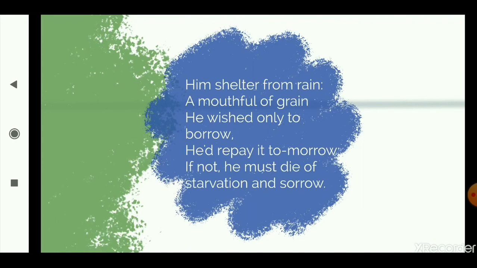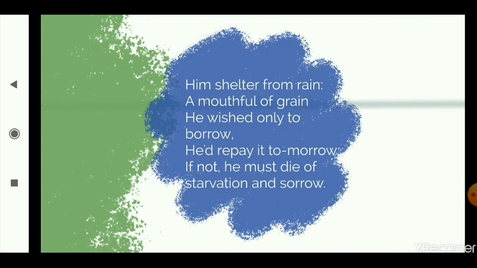What else does he want? Mouthful of grain. Grain means something to eat. So he wanted something to eat to survive. He wished only to borrow, he'd repay it tomorrow. So he says, I only wish to borrow. Please lend it to me, I will give it to you tomorrow. Now tomorrow does not mean the day after. Here tomorrow means in the summer month. So he says, please give me something to eat, I will give it back to you during the summer months.